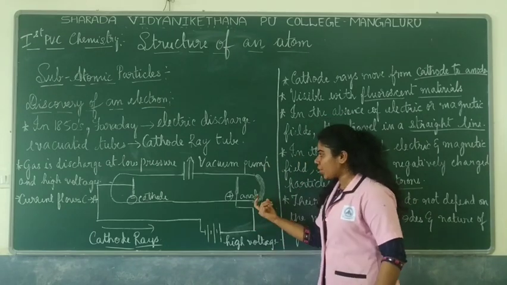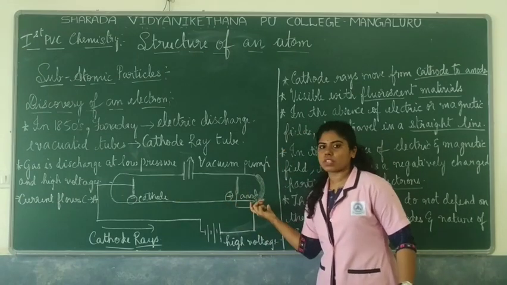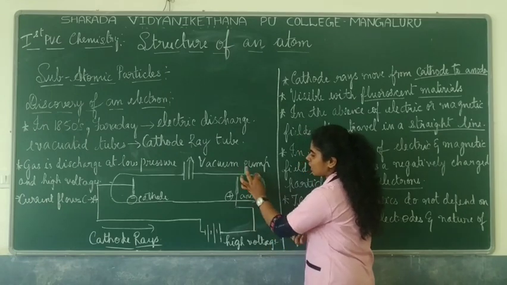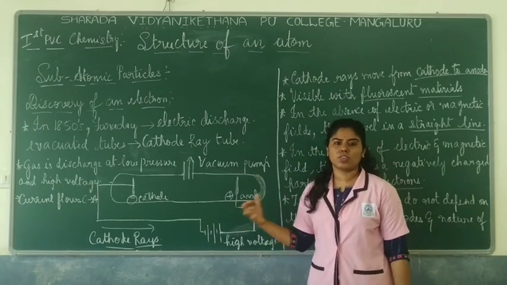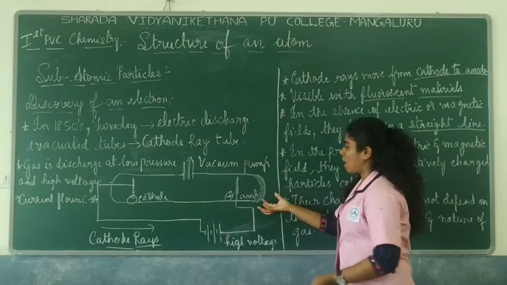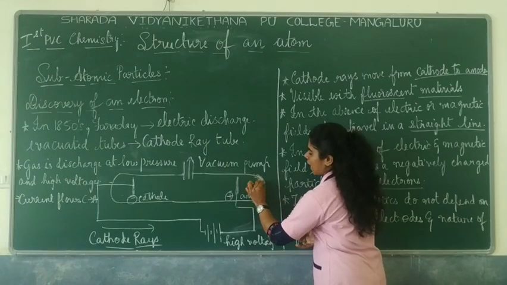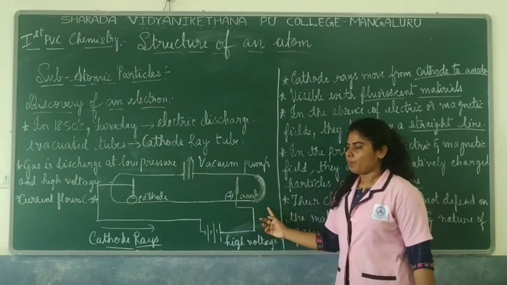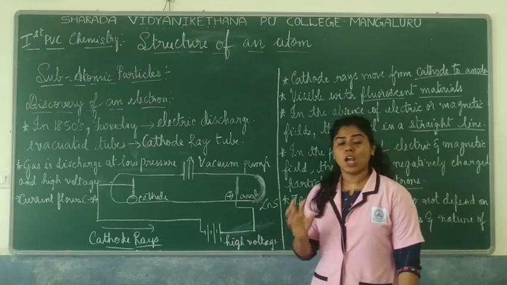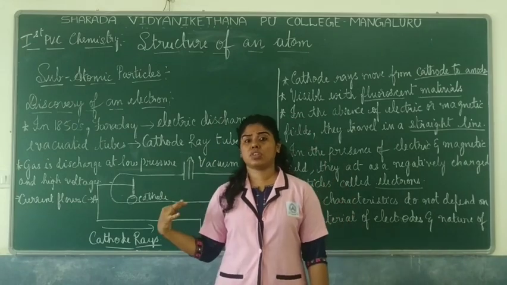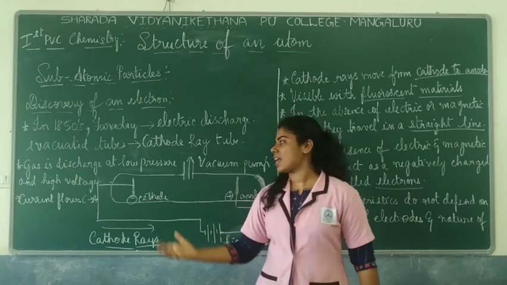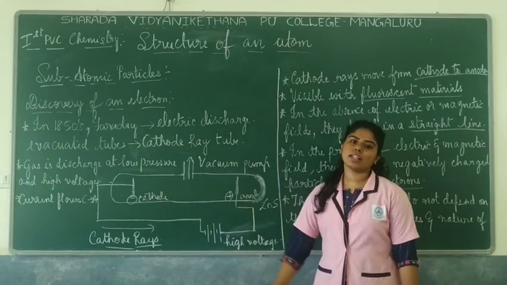In the same way, in order to know that there is a flow of a stream of particles, the end behind the anode is coated by a fluorescent or phosphor material. They usually emit light. So a bright light was seen behind the anode, which was coated by a fluorescent material, zinc sulfide. So a zinc sulfide coating was done. That is a fluorescent material, which shows a beautiful beam of light or a bright spot as soon as these particles reach the other end.